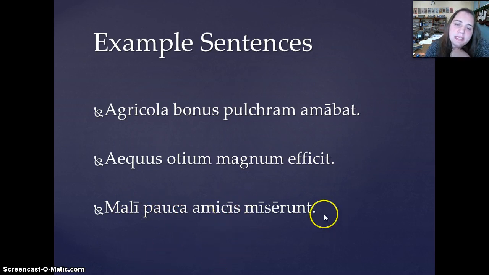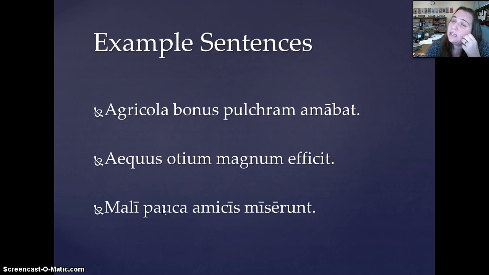So let's break this down. We know we're going to need a plural subject. We know that Mali can be nominative, plural, masculine. So is this a substantive or not a substantive? Is this describing something? No, it is not. So Mali, the bad men, miserunt, sent pauca.